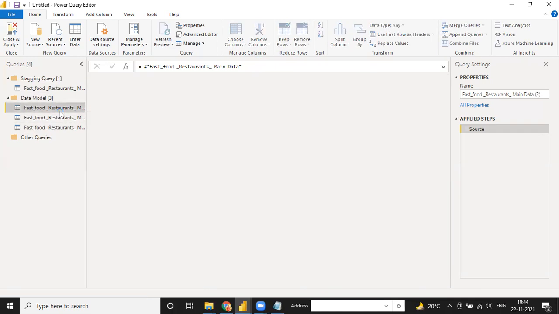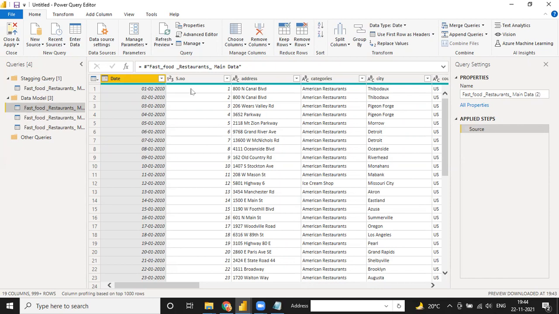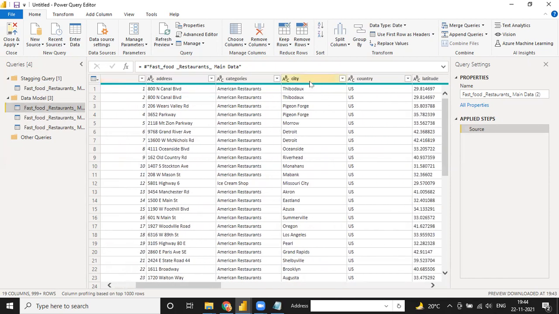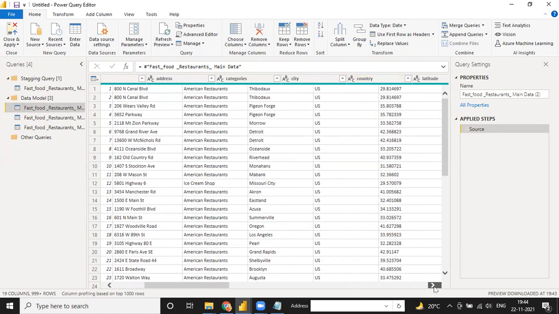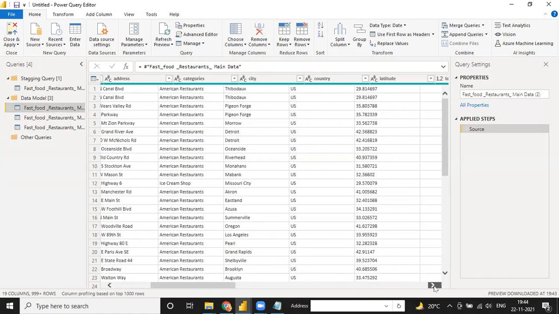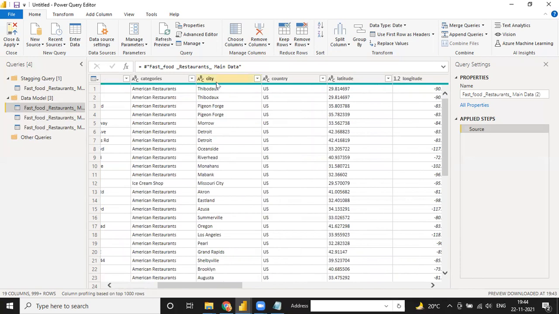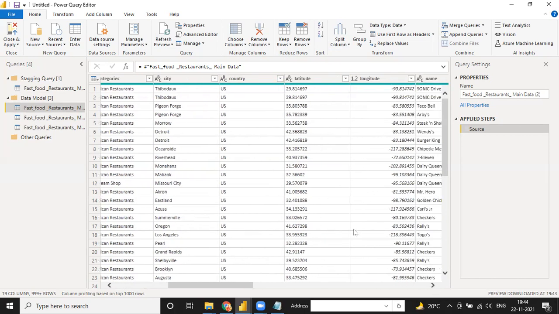See, this is our main file: date, serial number, address, category, city, country, latitude, and longitude. So I need a separate file of this city, country, latitude, and longitude. Only these 4 column names.